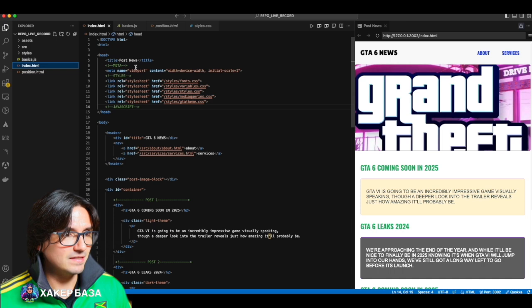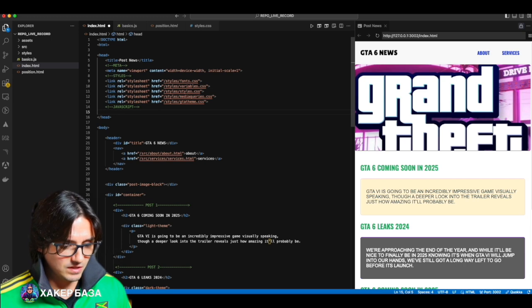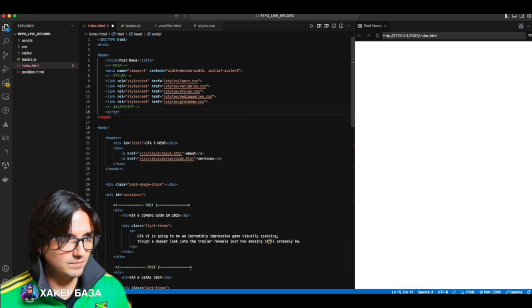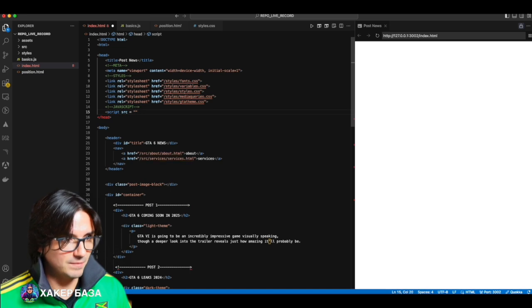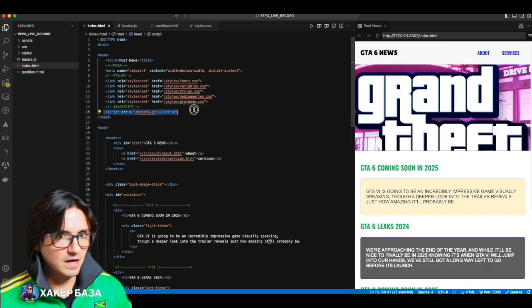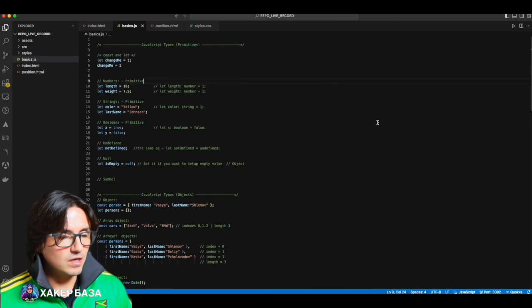Let's go to our index.html. I logically separated the meta tags, more styles, and JavaScript for you. For this, we write script here, src equals and specify the path to it. Here is our script. Close the tag. That's it. Our script is connected. Let me close this so the panel with the open site doesn't bother you right now.